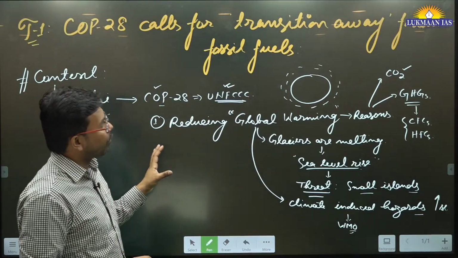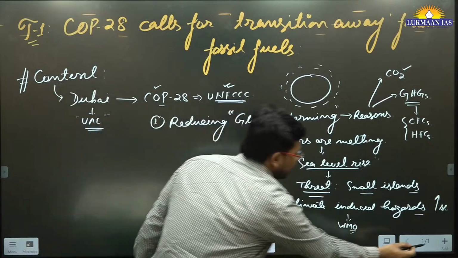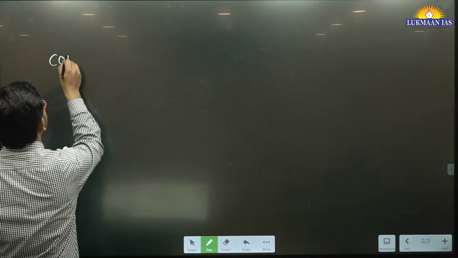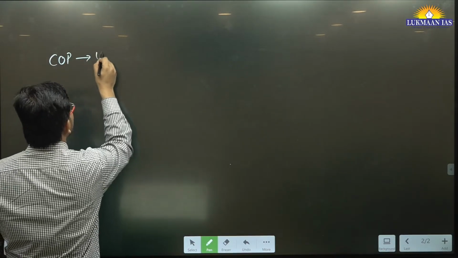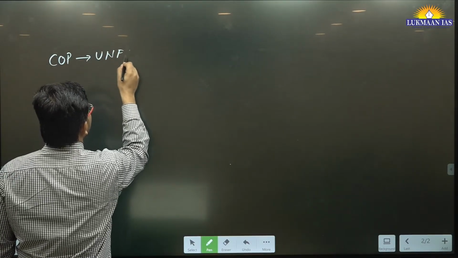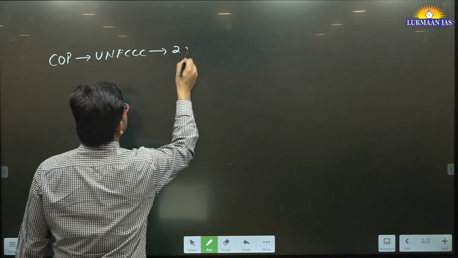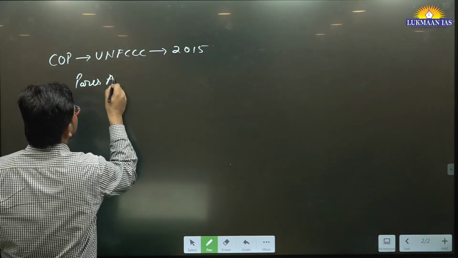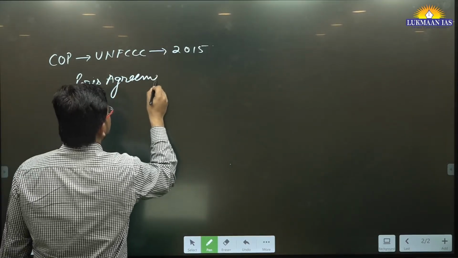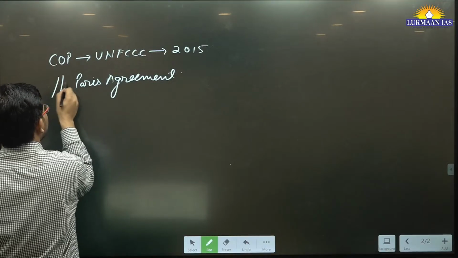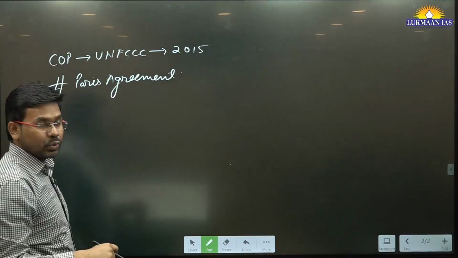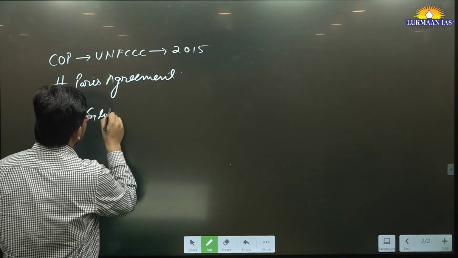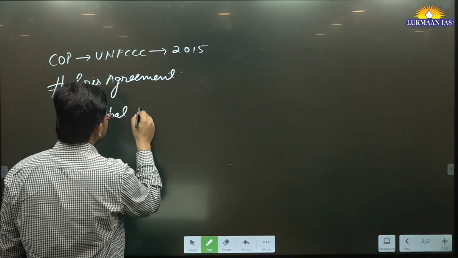And when we talk about global warming related to this, earlier we had different countries. There was earlier a Conference of Parties, COP, conducted, right? This COP was also of the United Nations Framework Convention on Climate Change. It was conducted in 2015, and in 2015 different countries agreed on something known as the Paris Agreement. This COP in 2015 had happened in Paris. In the Paris Agreement, different countries agreed to reduce global warming.